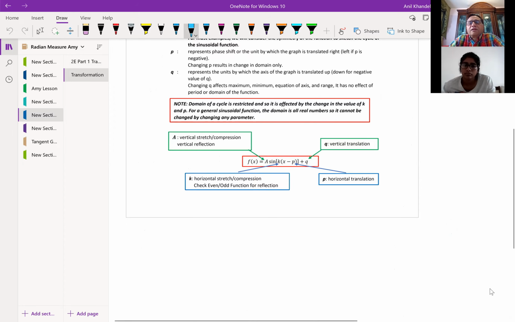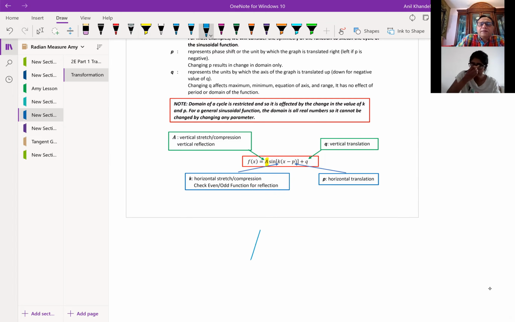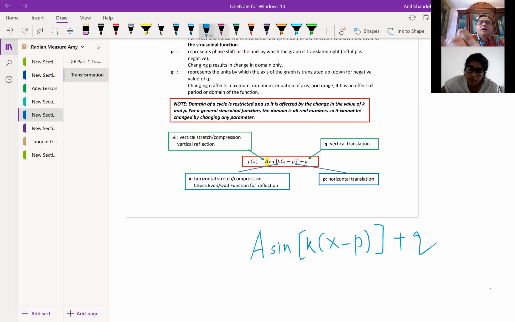Transformation of functions, you remember this kind of a picture which we had also shared with other functions. For any function, if it is transformed, we could have vertical stretch and compression, which is decided by the factor a before the function. We could write a transformed function as a sine of, within brackets, k x minus p, plus q. These two things which are outside stand for vertical transformation. a is for stretch or compression, and q is for translation.